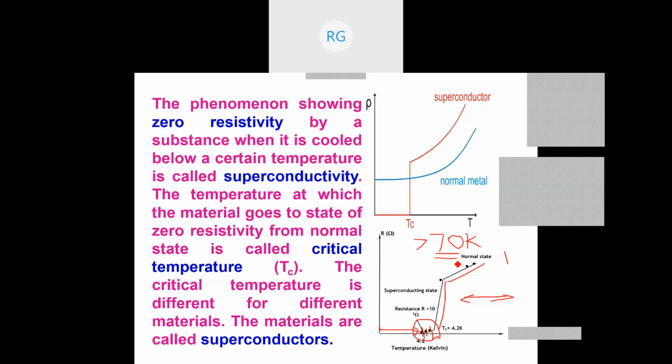To reach 4.2 K is very difficult, and having liquid helium is also very difficult. And maintaining 4.2 K is highly difficult. But having liquid nitrogen at 70 K is very easy, and therefore all those superconductors which show superconducting property at 70 K are called high temperature superconductors.